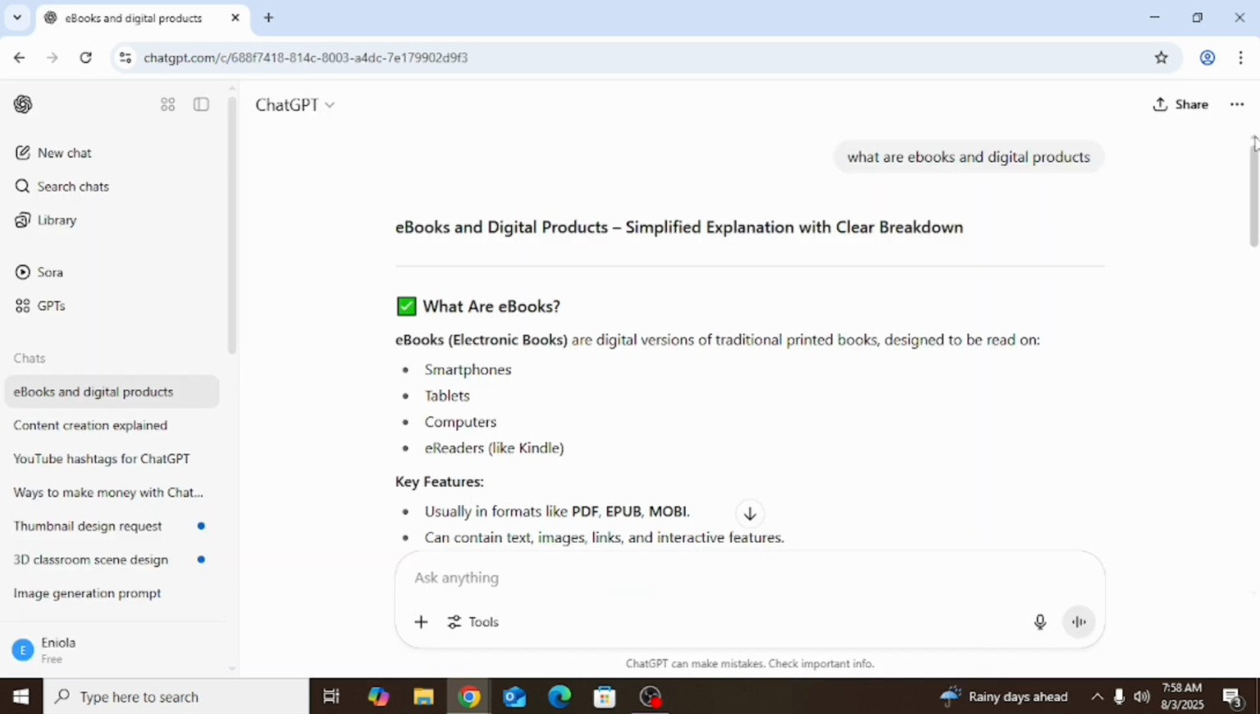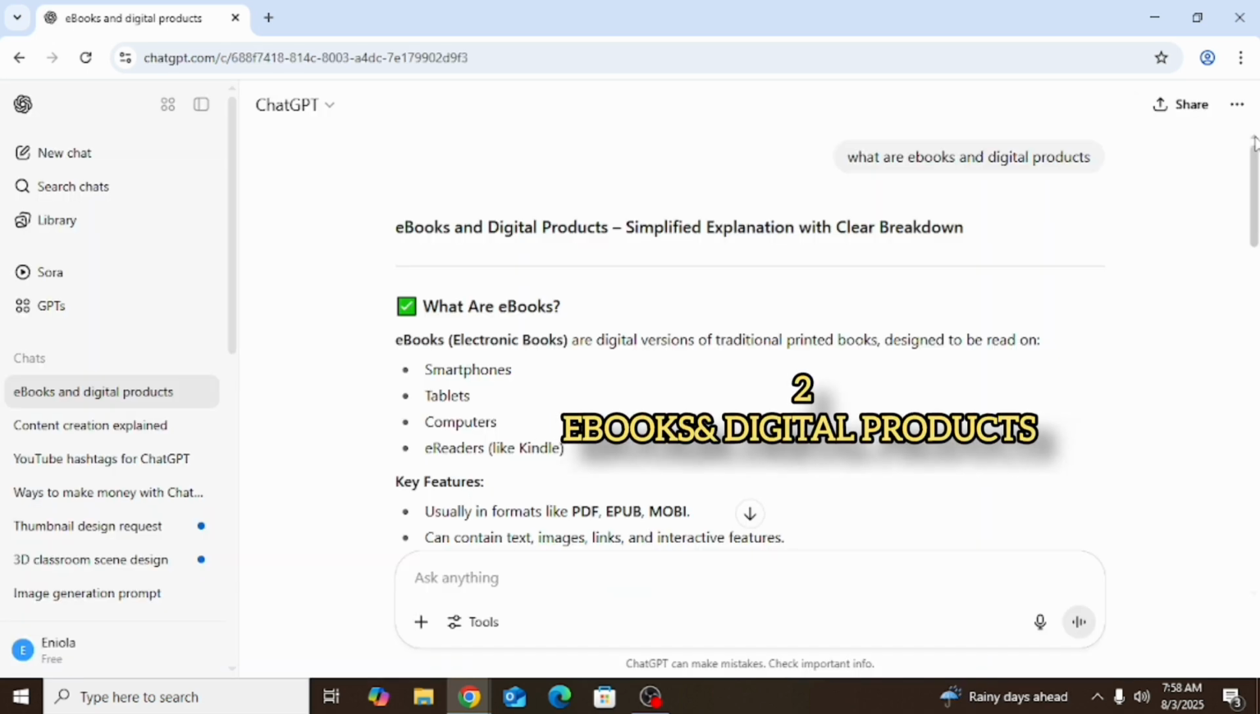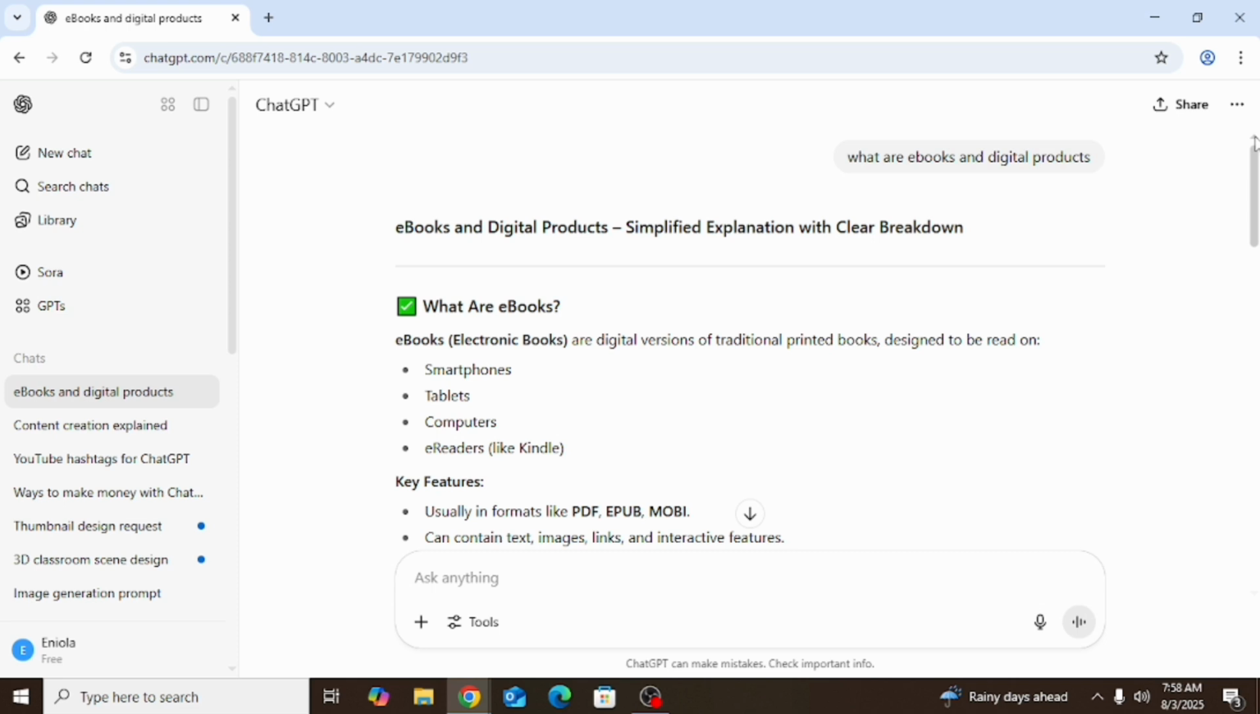Another way ChatGPT can help you generate income online is the selling of ebooks and digital products. What are ebooks? Ebooks are online books, just like PDF format, which people can read online, just a soft copy. Now look at it. They said ebooks are digital versions of traditional printed books designed to be read on, you can see, your smartphone, your tablet, your computers. And I will tell you, some people are really making millions of naira from this ebook.